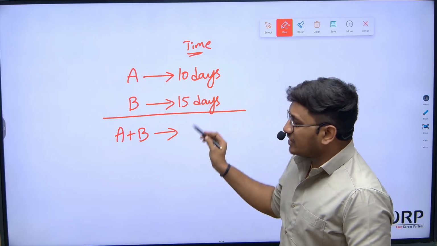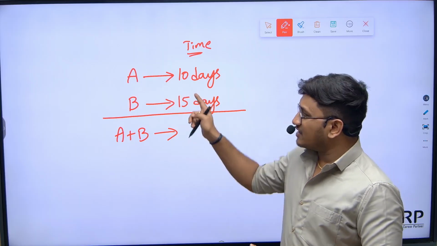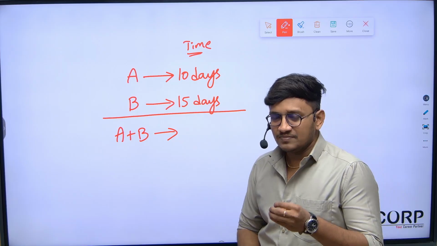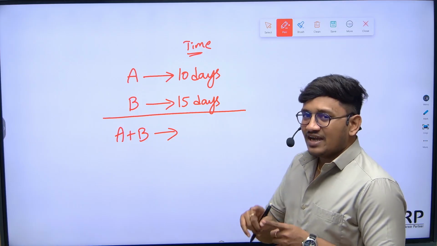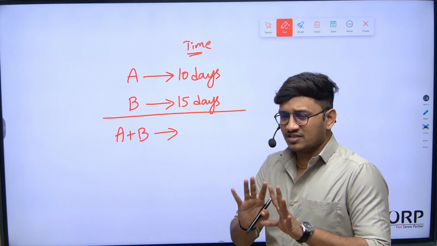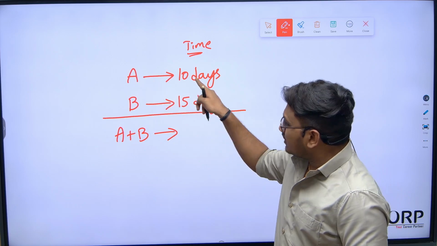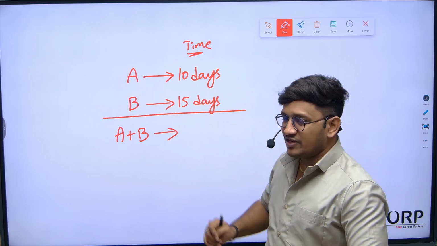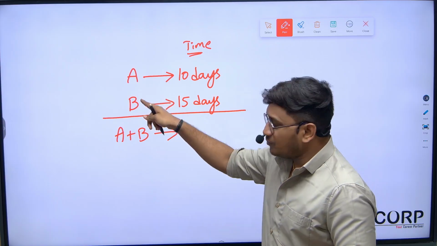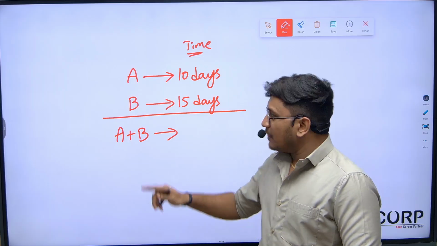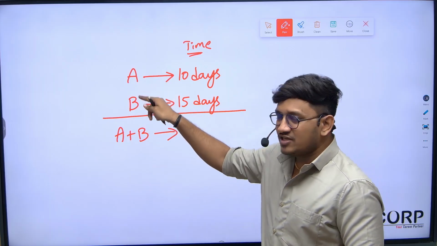When you're talking about time and work problems, these are nothing but working on different efficiencies. What actually is efficiency? Efficiency is inversely proportional to time. Very simple. A can complete the work in 10 days, B can complete the work in 15 days. Now who is working more efficiently, A or B? Of course, A is more efficient than B, right?